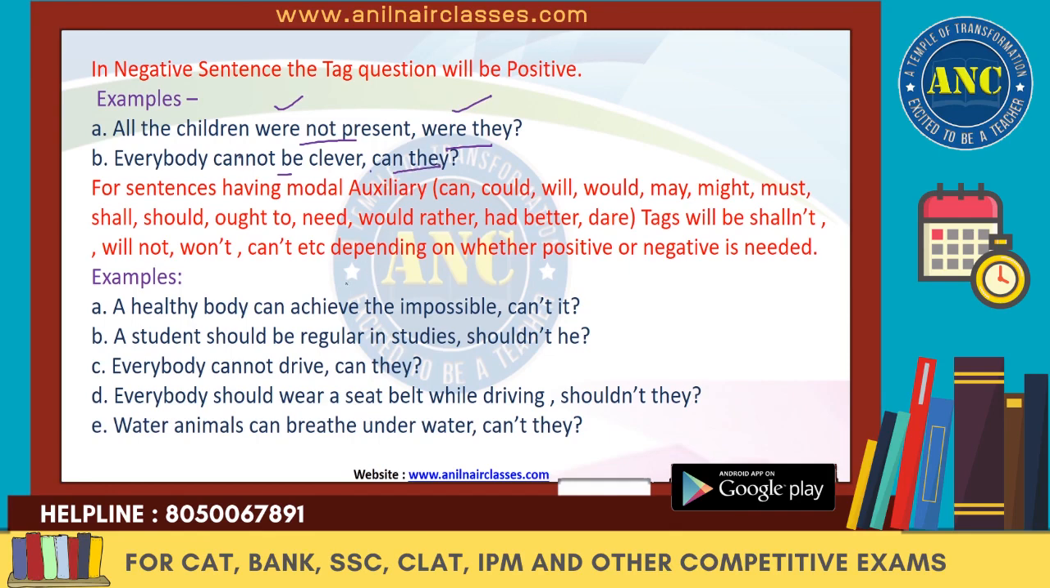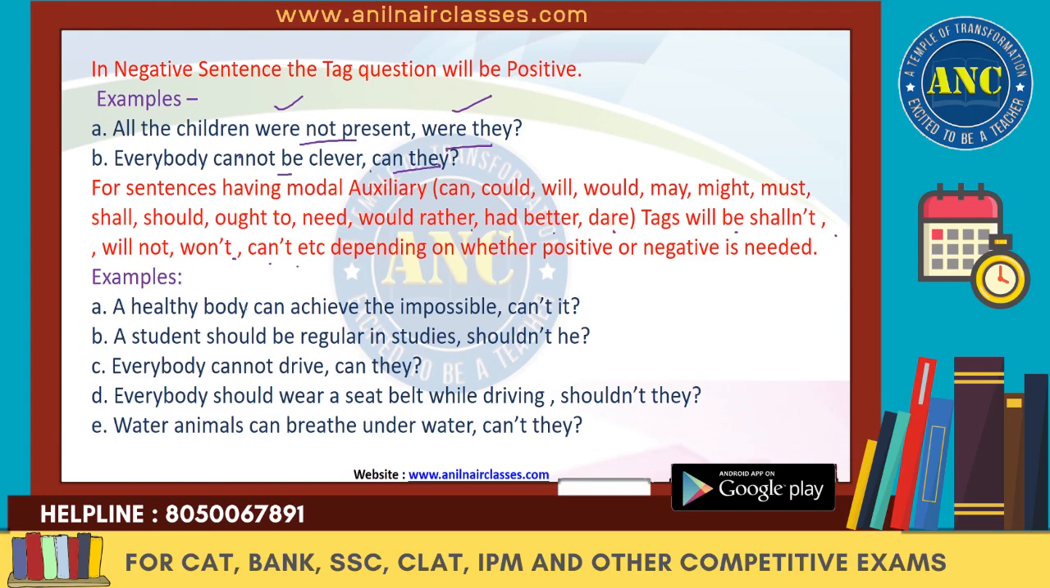Now there are certain examples of sentences where they use auxiliary modal verbs like can, could, will, would, may, might, must, shall, should, ought to, need, would rather, had better, dare. These are called the auxiliary modals. Then the tag will be shall not, will not, won't, can, can't, etc., depending upon whether positive or negative is used.